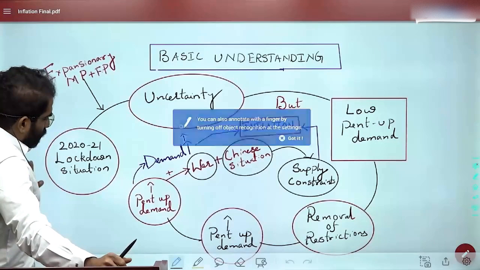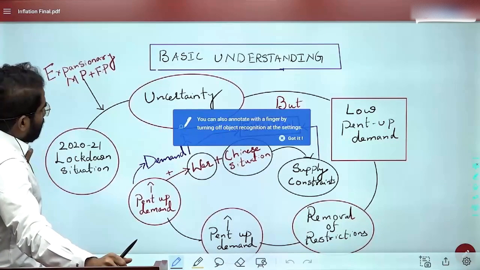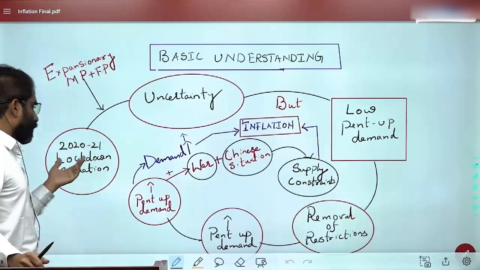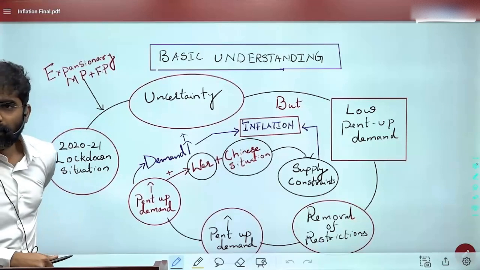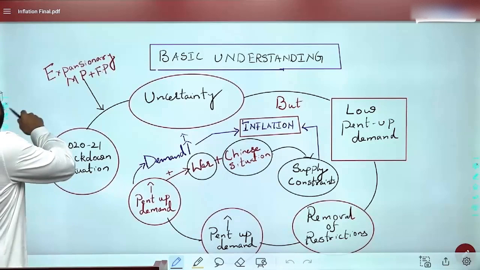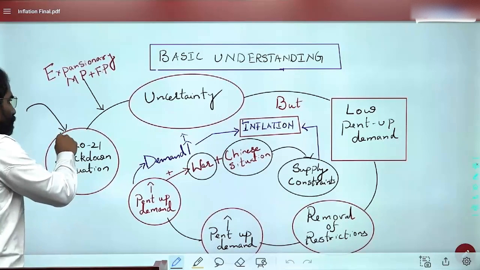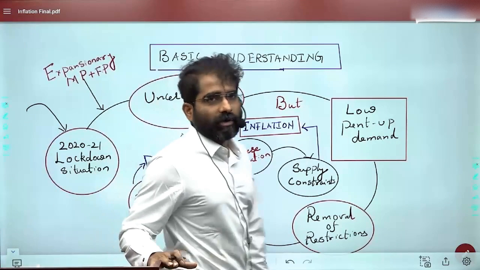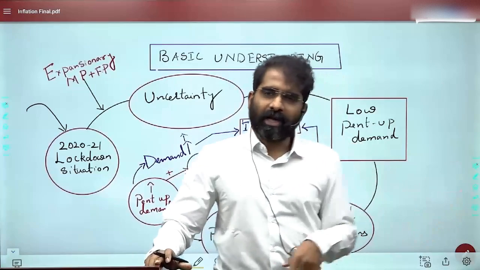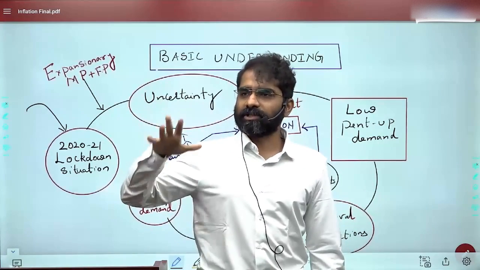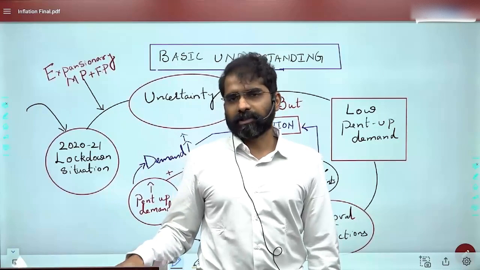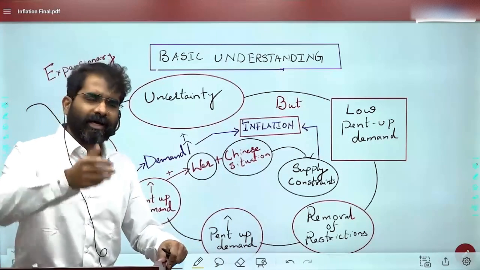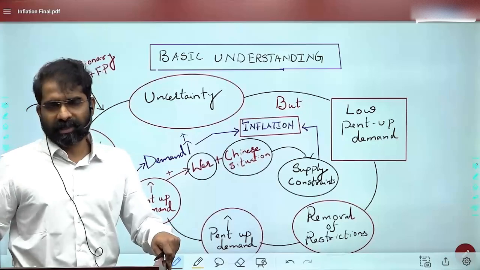So here, the basic understanding, one important aspect we should understand, is that the biggest challenge was the lockdown period. There was lockdown across the country because of the COVID pandemic. One important challenge during lockdown was that the government was focused on fiscal stimulus on one side, and the RBI was focused on monetary stimulus. Obviously the government has to give food and access to healthcare, and everything should be affordable.